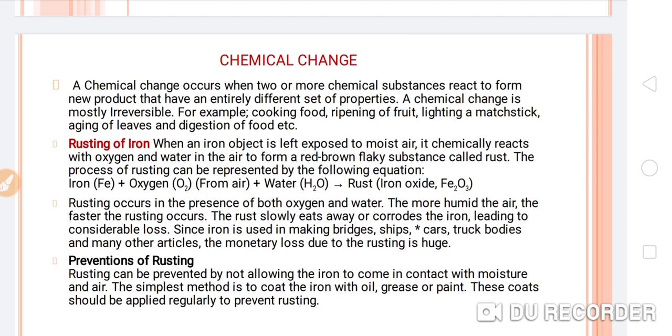First of all, there is iron. When iron is exposed to atmospheric oxygen or a humid atmosphere, in the presence of moisture, that is water droplets, it will convert into rust, that is known as iron oxide. So this is the chemical formula for the rust, the iron oxide.